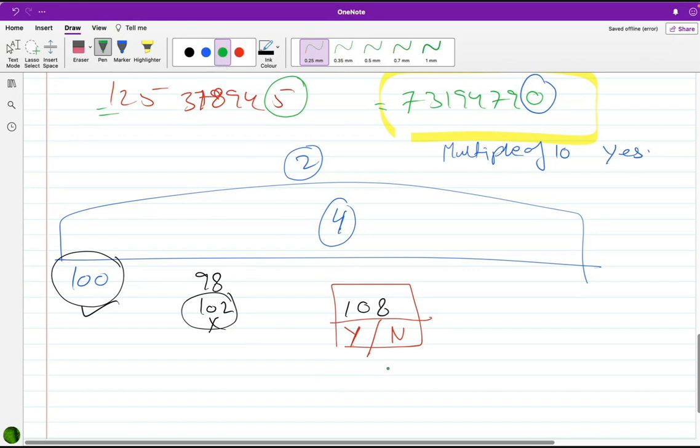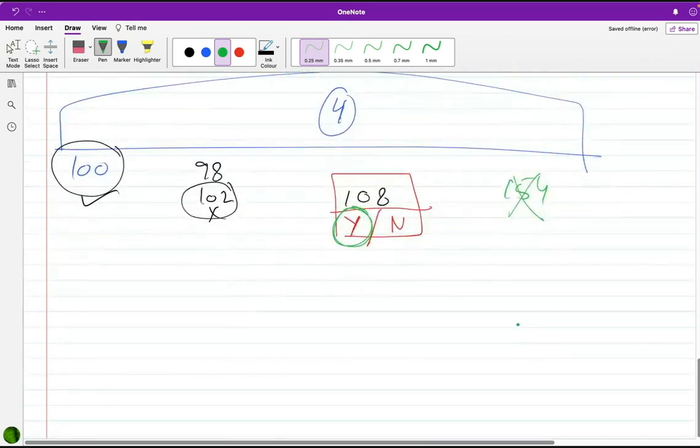So, yes or no? Yes, sir. It is divisible by 4. Multiple of 8. Yes. You got the correct answer, but maybe you took 3 to 5 seconds. Is this a multiple of 4? Yes. No, just no.